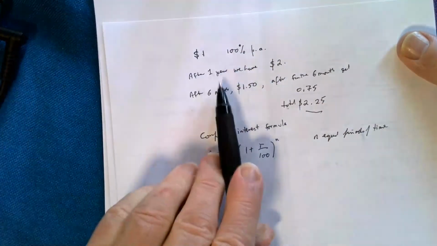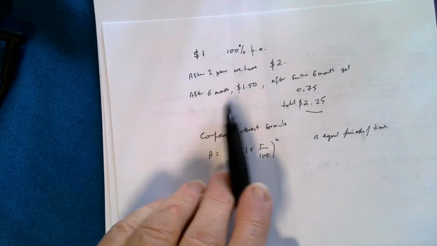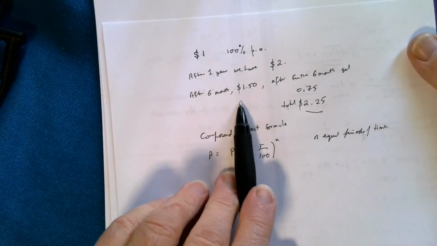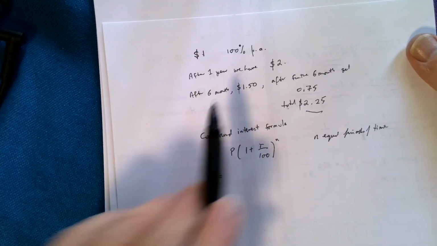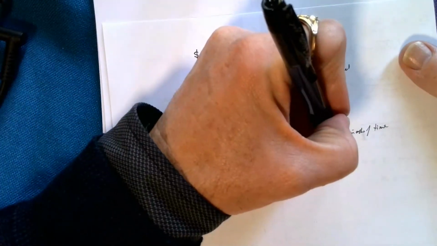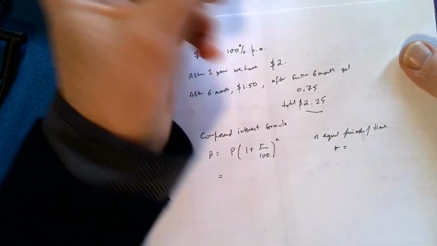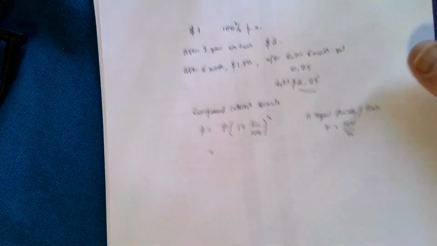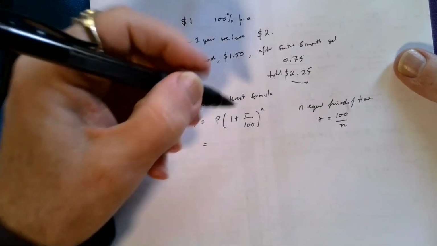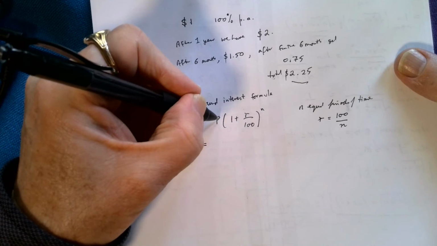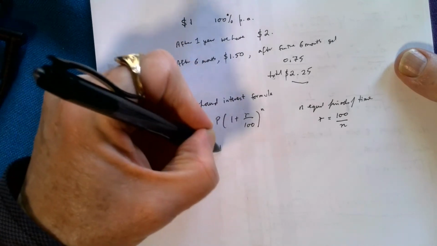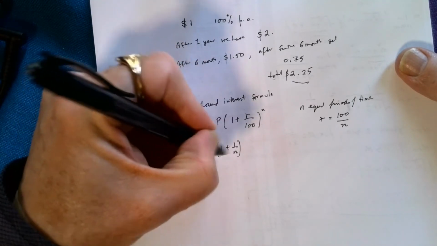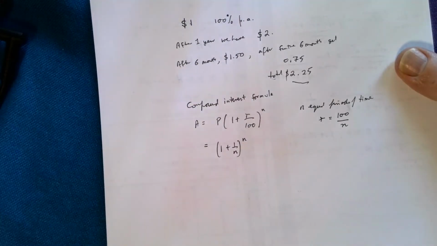So here I did it in 2 equal periods of time, every 6 months, or I might do it every month, and it'd be 12 equal periods of time, and so on. And that means the R in this case would be equal to 100%, but I've got to divide that by n. And when I plug this in, so P is 1 and R is 100 over n, then I get, aha, here is our expression, (1 + 1/n)^n.